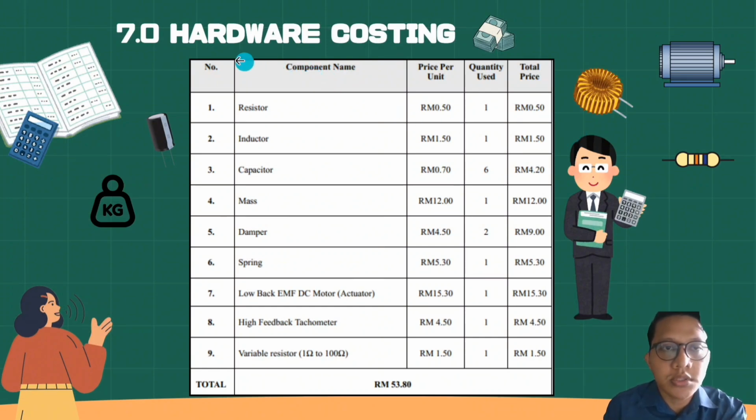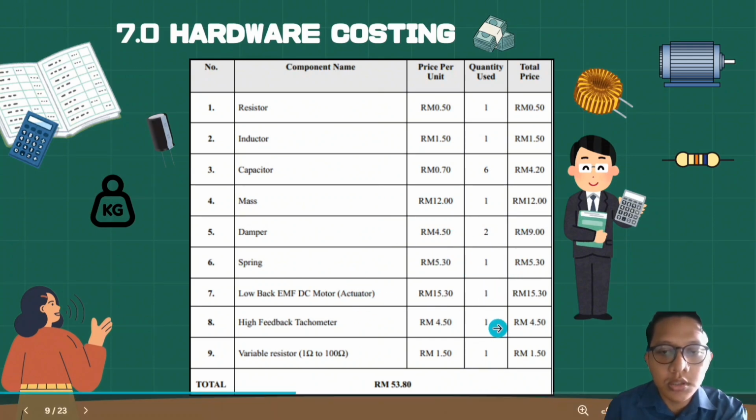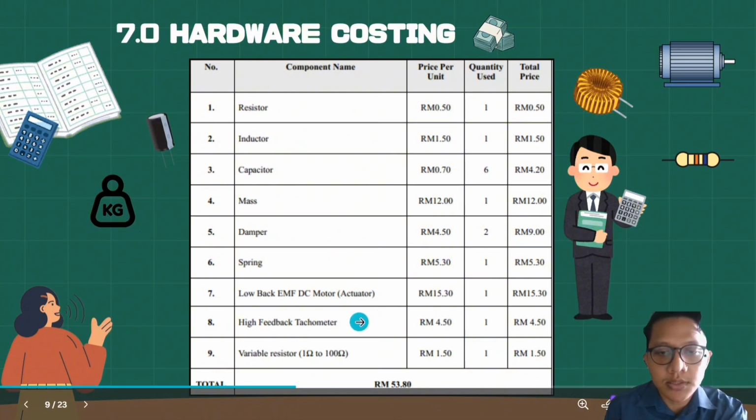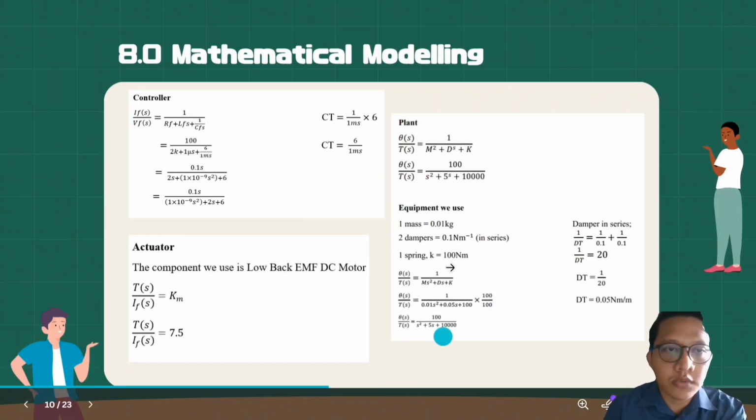So now I will present about the hardware costing. We use 1 resistor, 1 inductor, 6 capacitors, 1 mass, 2 dampers, 1 spring, 1 low back EMF DC motor, which is the actuator, 1 high feedback tachometer, which is the sensor, and 1 variable resistor 1 ohm to 100 ohm, which is the controller. So the total hardware costing is RM53.80. Next, for mathematical modeling.